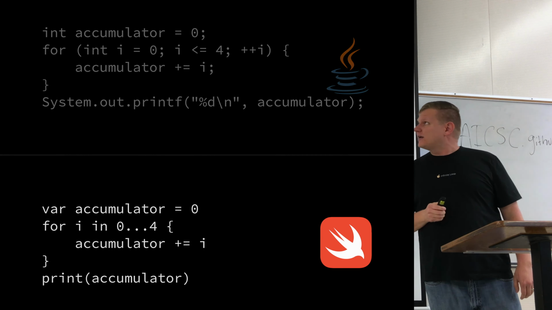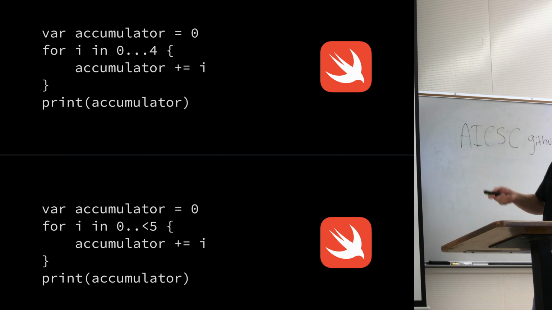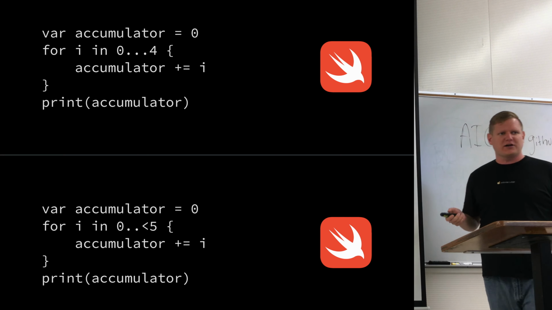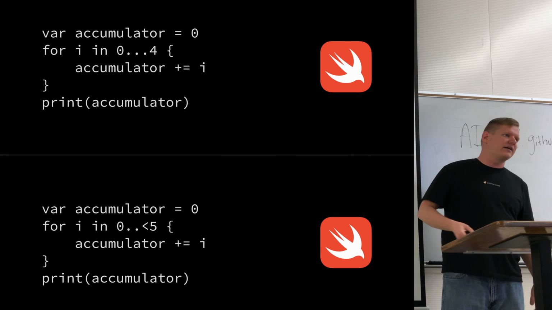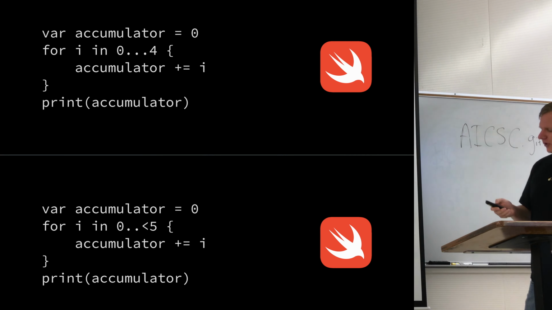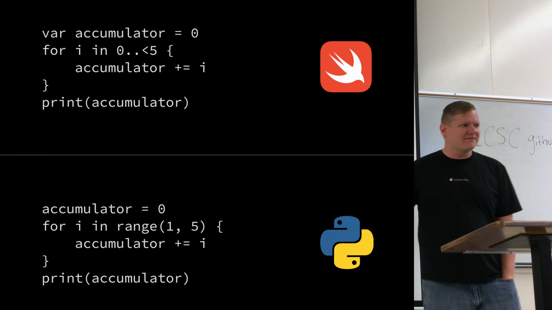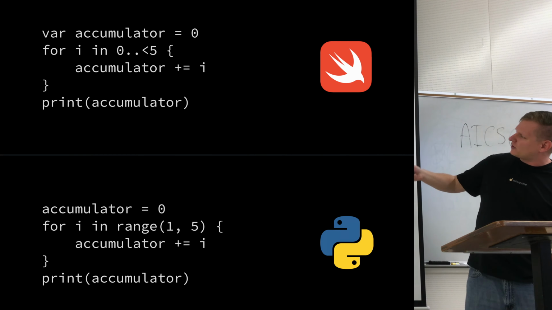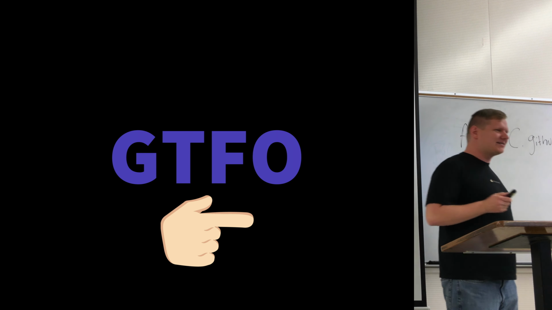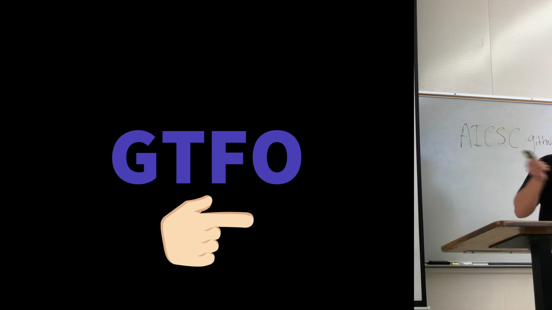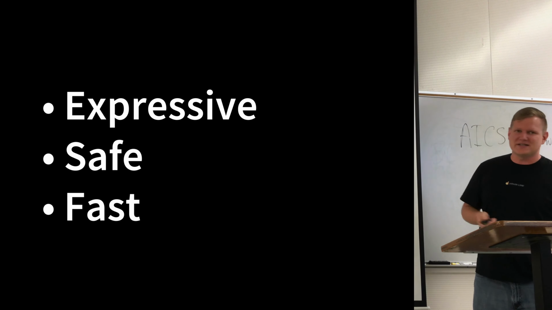So I was talking about the Python range operator. Let's take a look at that. Oh, sorry, before we get to that. Again, both of these are the same. This is just a different style of range operator. When we say ..< 5, that means up to but not including the number on the right-hand side of the range operator, which we'll recognize from Python when we have for range 1, 5. This means we're going to start at 1, and we're going to go up to but not including 5. So hopefully I've convinced you that Swift is expressive.